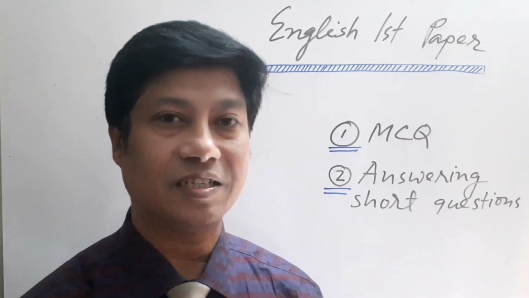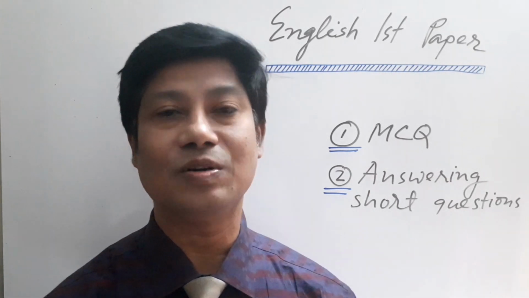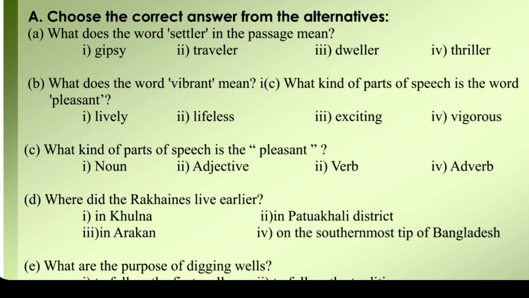Let's practice MCQ, that is multiple choice questions, from this passage. Dear learners, let us practice multiple choice questions of Cantonment Public School and College, Rangpur. Choose the correct answer from the alternatives. What does the word settler in the passage mean? Number 1, gypsy. 2, traveler.